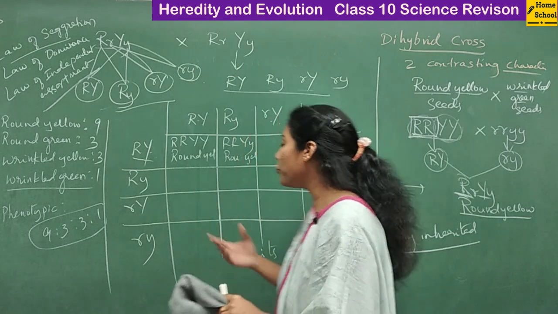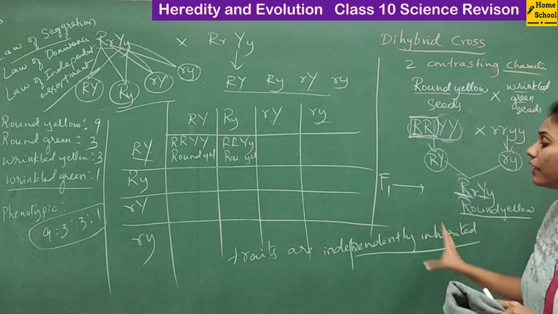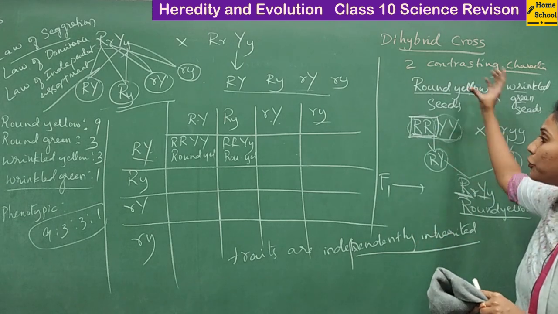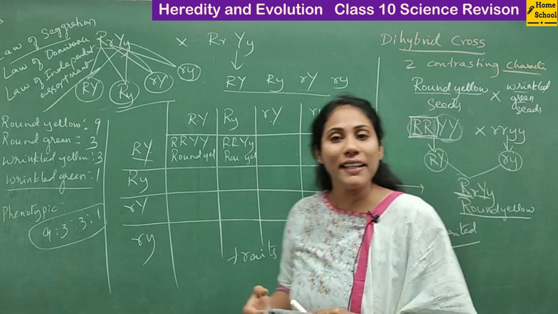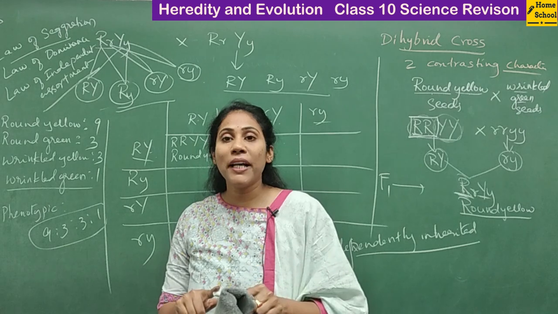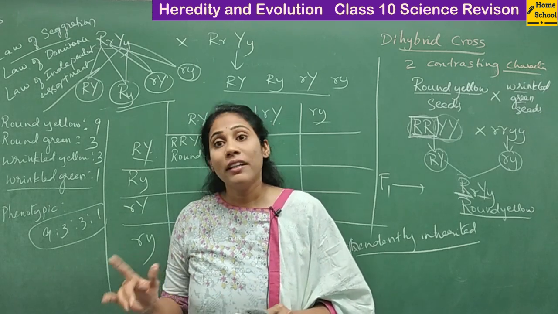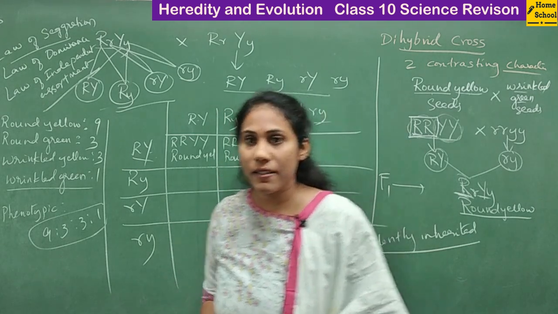So they'll ask you how traits are independently inherited. For this question, you have to do the entire dihybrid cross and show. That itself is your answer. Fine, so hope you are clear with monohybrid cross and dihybrid cross. Now let's discuss sex determination in humans.